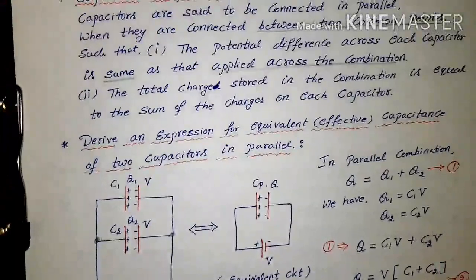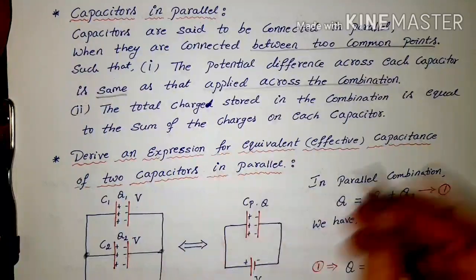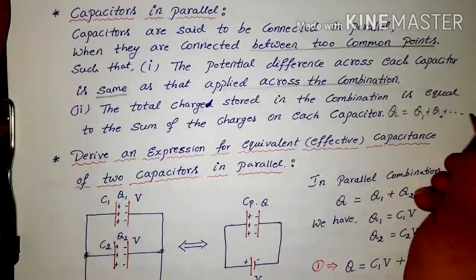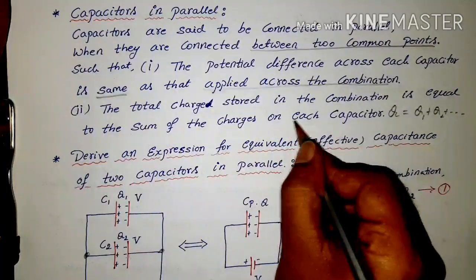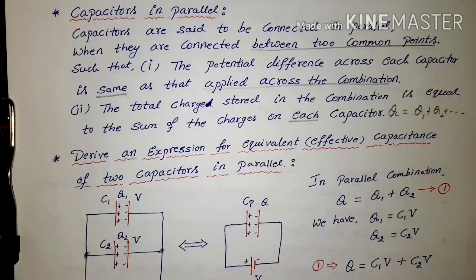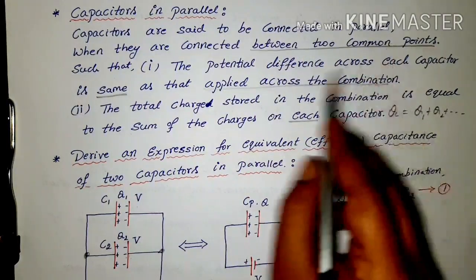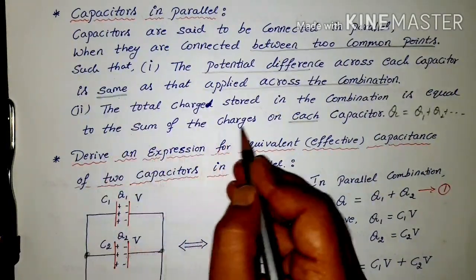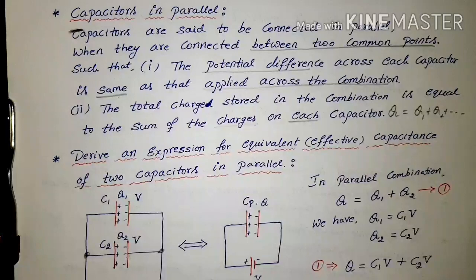Here the potential difference across each capacitor is the same, but the charges are different. So we can write that the total charge stored in the combination is equal to the sum of the charges on each capacitor. In the parallel combination, you should remember these 3 points: the capacitors are connected between two common points, the potential difference is the same across each capacitor, but the charges are different for each capacitor.